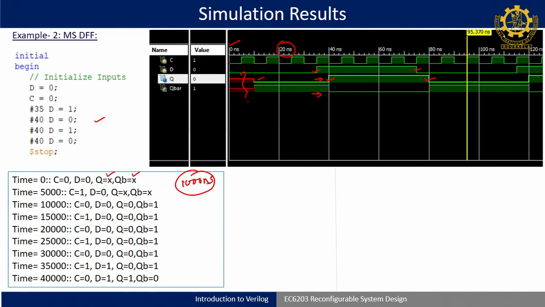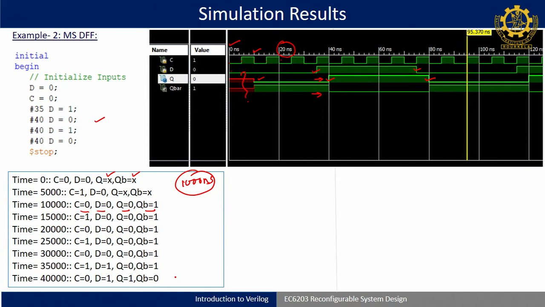Okay. So, you can say like 10, this is 0 5, I have taken a clock. So, at 10 now my Q is 0. So, at 10, Q is 0, D is 0, C is 0 and QB is 1. So, like this you can observe.